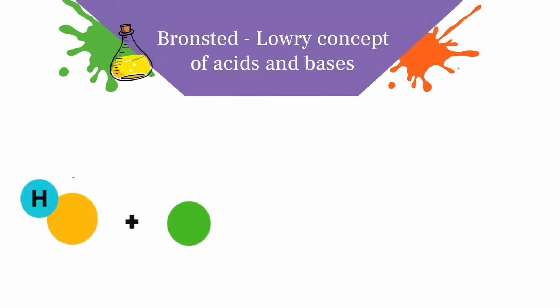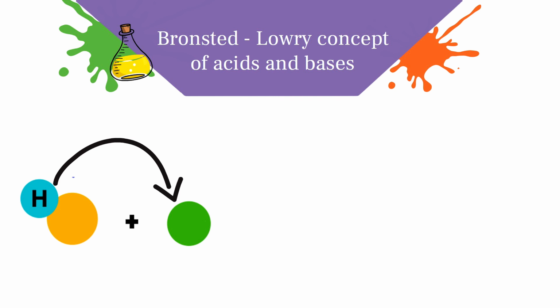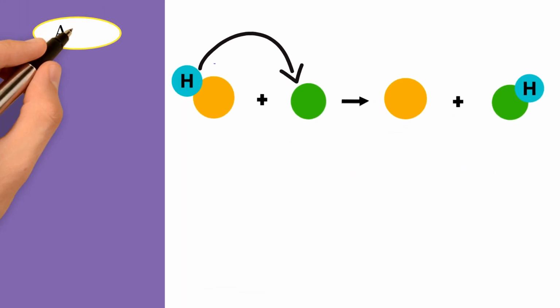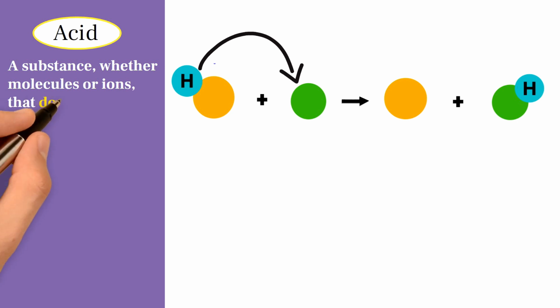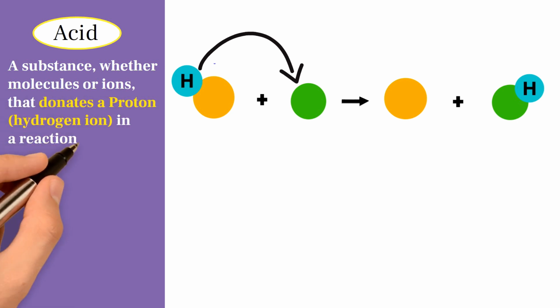In their definition, Bronsted and Lowry relied on the transfer of the hydrogen ion, the proton, between substances during a reaction. Bronsted and Lowry defined the acid as a substance, whether molecules or ions, that donates a proton, hydrogen ion, in a reaction.